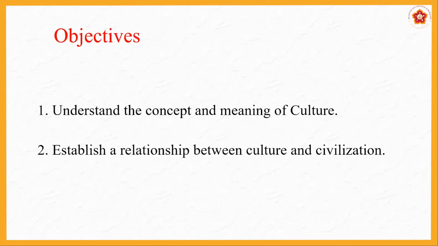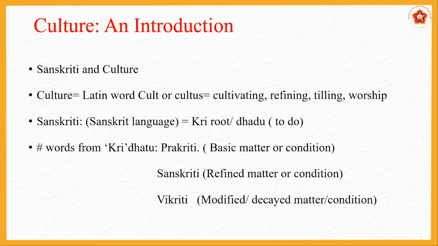So what are we going to do in this chapter? What are the objectives? We will first understand the concept and meaning of culture. What do we mean by culture? What is the meaning of culture? How do we see the culture around us? And then we'll try to study the relationship between culture and civilization. So we should know the meaning of these terms. What is culture? What is civilization? As the chapter progresses, we will learn about it.